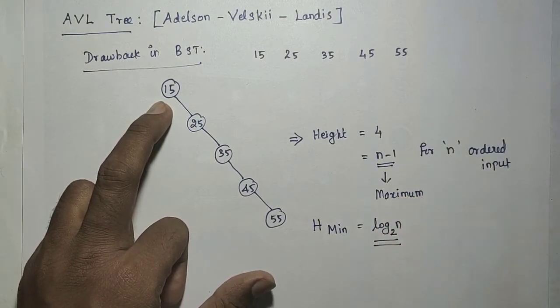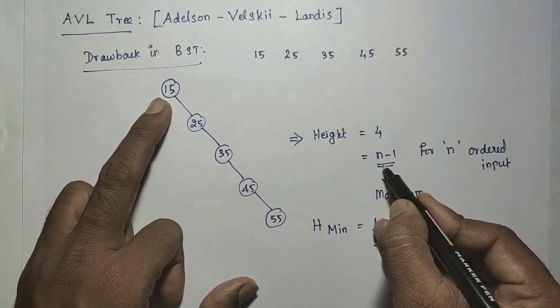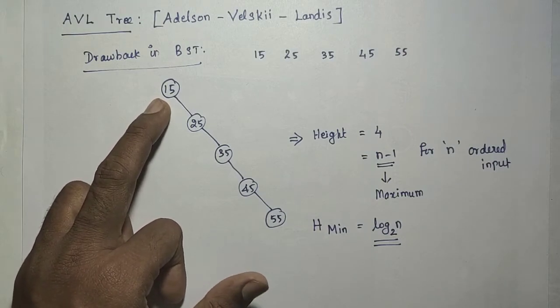Even if you apply the binary search, you will not get log n complexity; you will get O of n complexity. Simply put, the binary search complexity is equivalent to the height of the binary search tree.